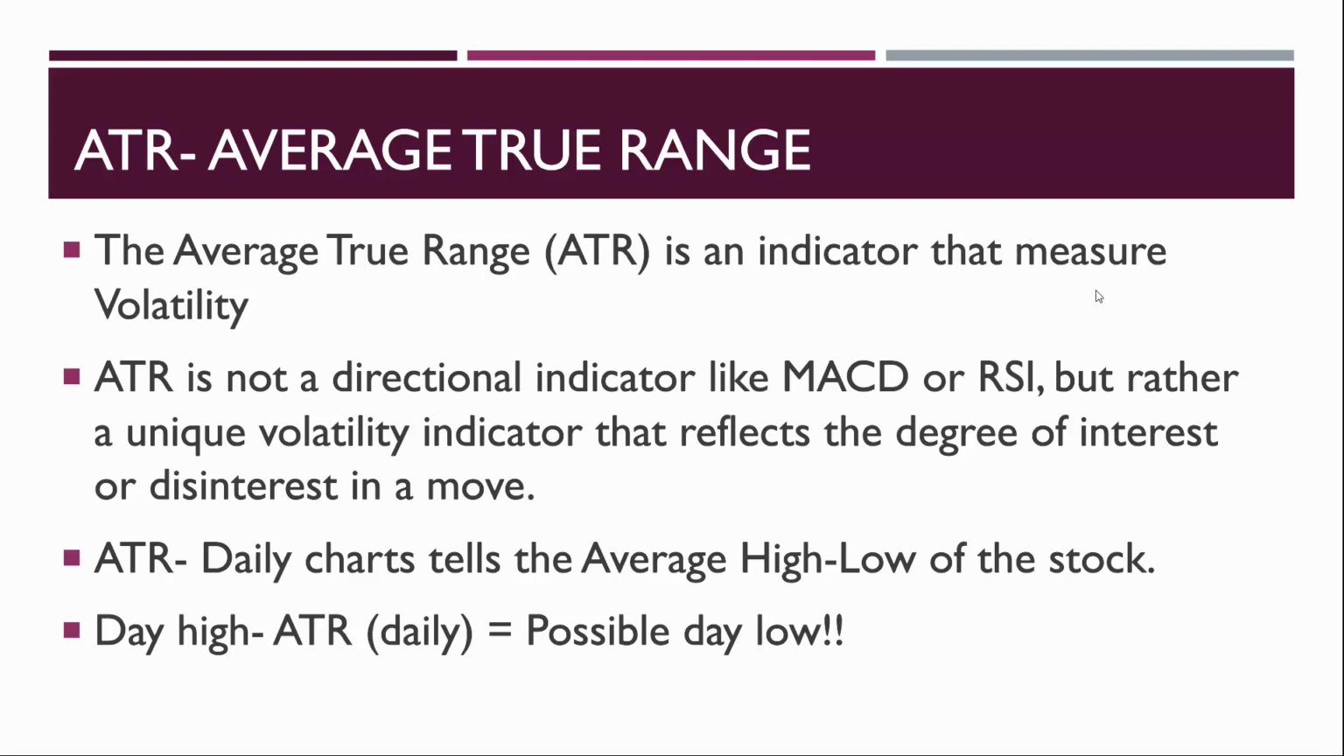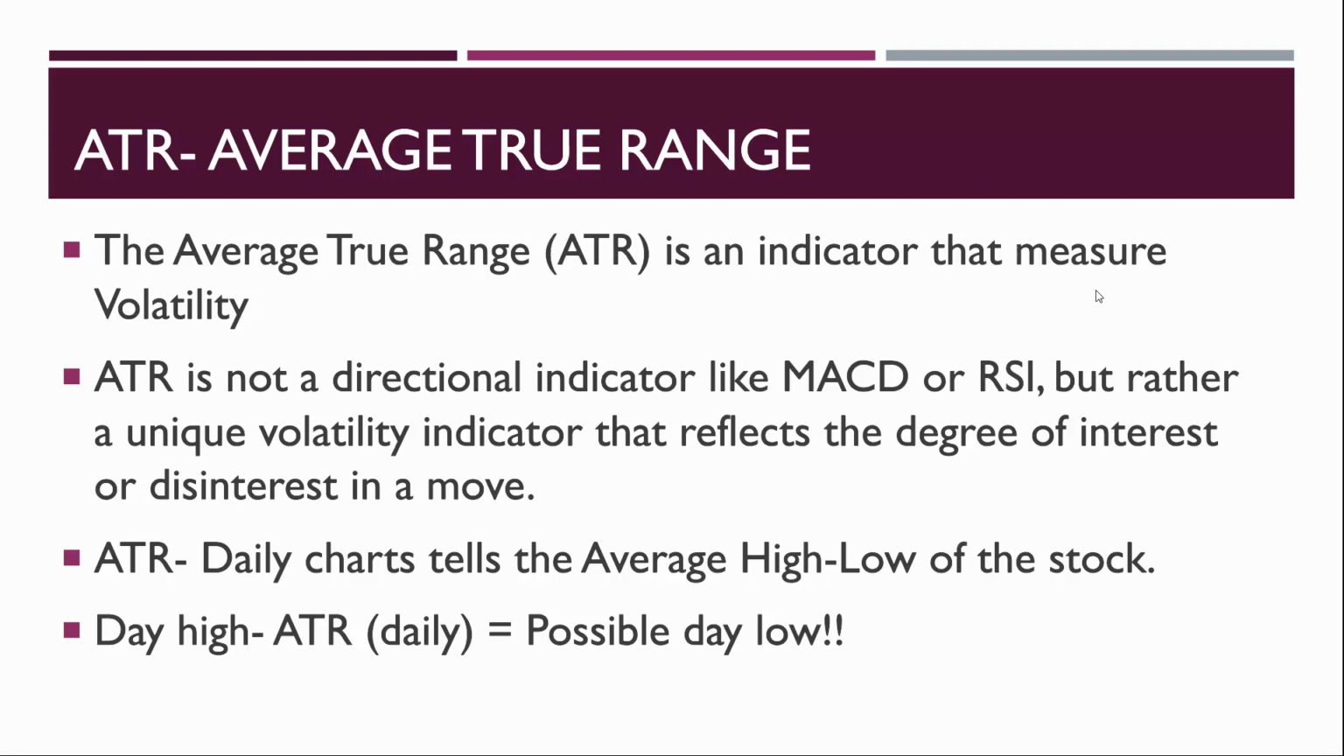So if a stock has made a day high of, consider, 200, and the ATR is 12, the stock is trading at 196 and gets a good sell signal. So what it means is, day high minus ATR: 200 minus 12 is 188. So 188 is the possible place where the stock is going to go. You can always wait for the stock to go to 188 to 190, or at least 191, 192.